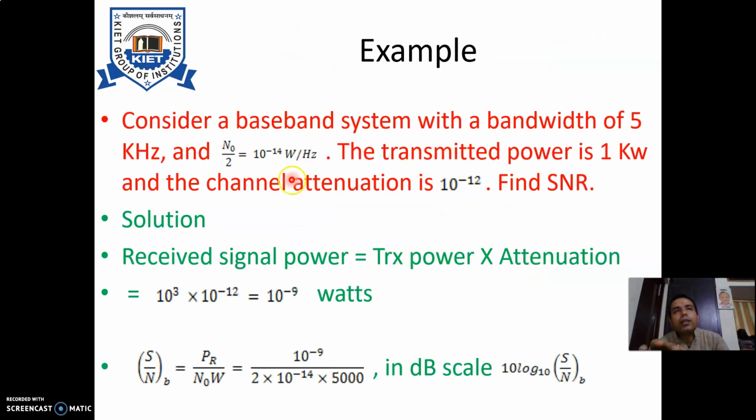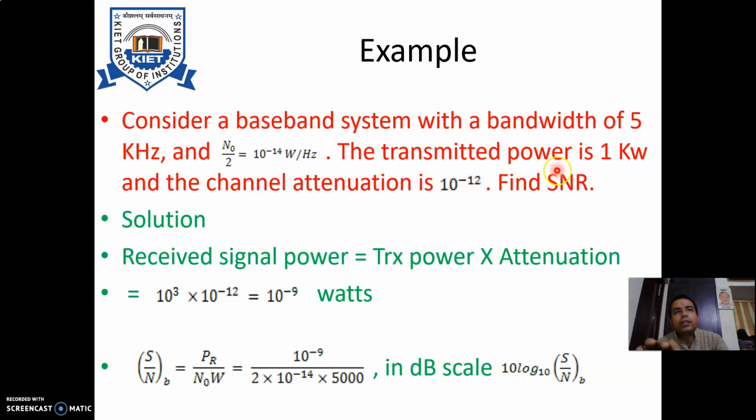So let us take one particular example. Here we are considering a baseband system with a bandwidth of 5 kHz and N0 by 2, the power spectral density term, of 10 to the power minus 14 watt per hertz. Now the transmitted power is 1 kilowatt, and the channel attenuation is 10 to the power minus 12. So we have to find out the SNR.